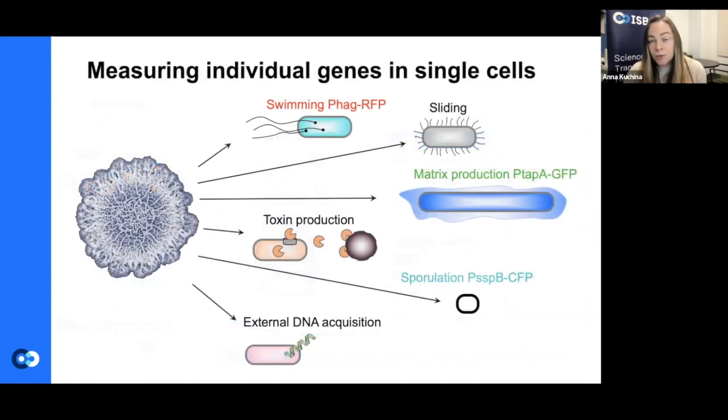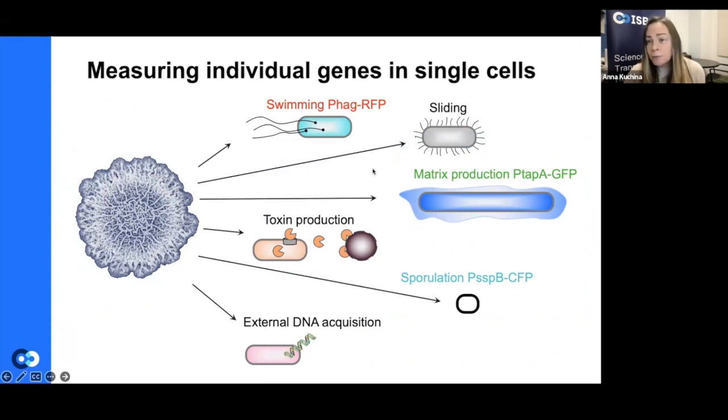Another strategy to study biofilms would be to measure individual genes in single cells, right? So ideally, we want to take those different single cell types and count how many were there and which ones were they. And so one of the strategies that's used for that is tagging the genes with fluorescent proteins, which are the proteins that can emit different colors of fluorescence light under the microscope.